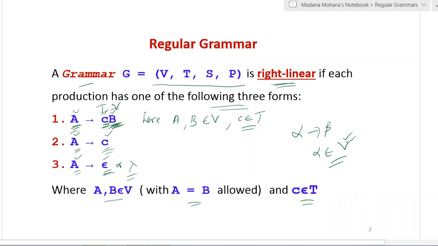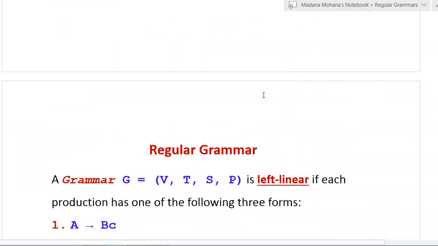Whereas left linear grammar is also the same, with all three rules. The only difference is that the variable occurs on the left side of the terminal. Then that grammar is called left linear grammar. All other rules remain the same. So based on the position of the variable on the right hand side, if a variable is placed after the terminal, the grammar is said to be right linear grammar.